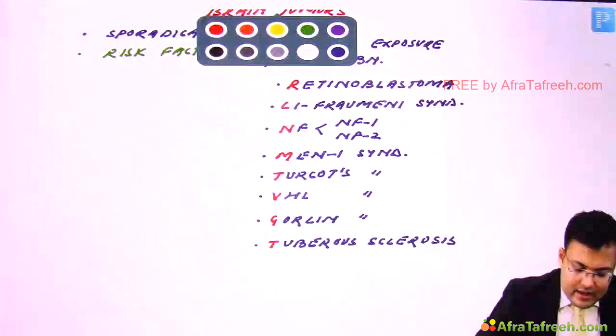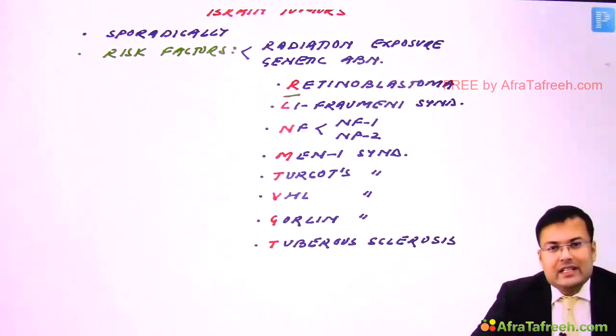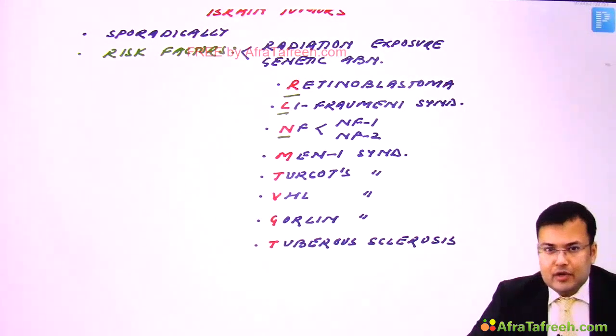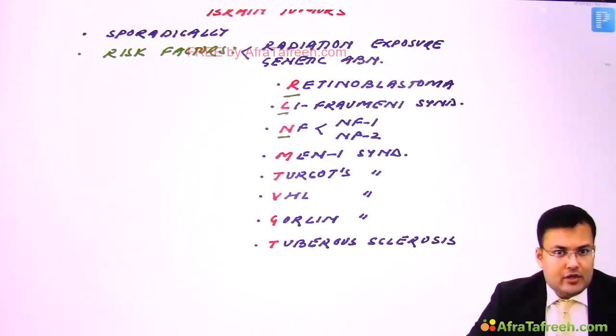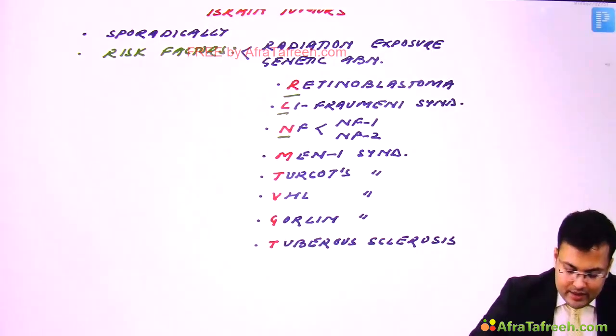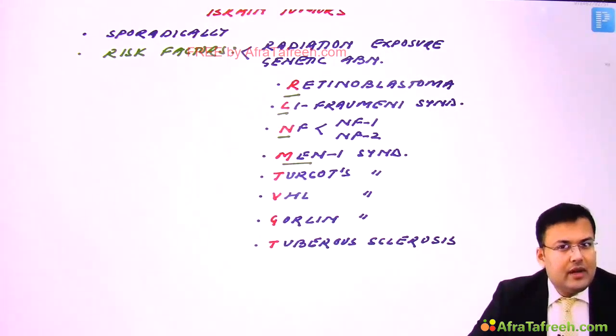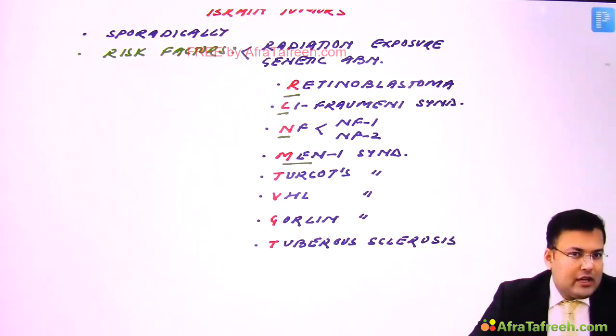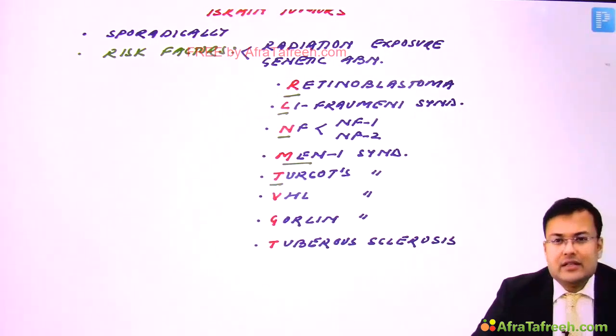First is retinoblastoma. Second is Li-Fraumeni syndrome and third is neurofibromatosis. In neurofibromatosis, there is increased risk of brain tumor in both neurofibromatosis 1 as well as neurofibromatosis 2. Now see, MEN syndrome, what is the full form? Multiple endocrine neoplasia. And in which MEN it is seen? It's MEN1 syndrome. And what kind of tumor is seen? It's pituitary adenoma. Then there is Turcot's syndrome.